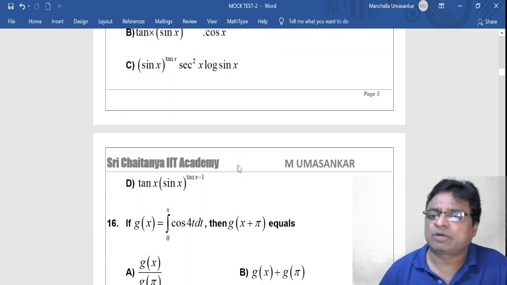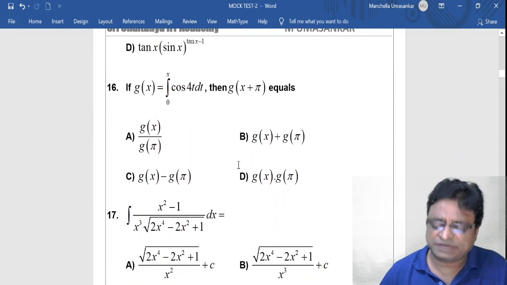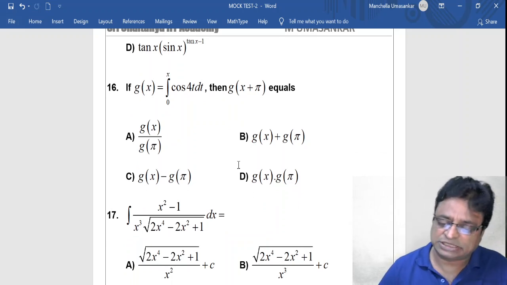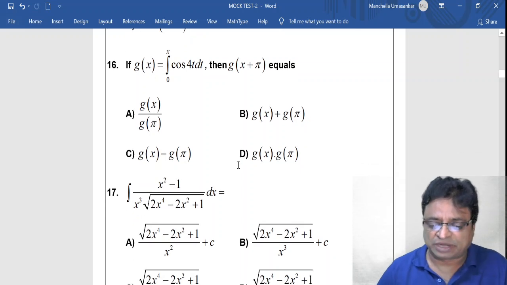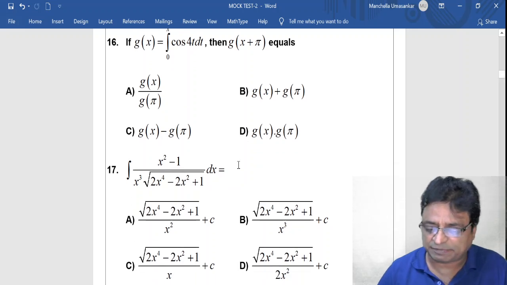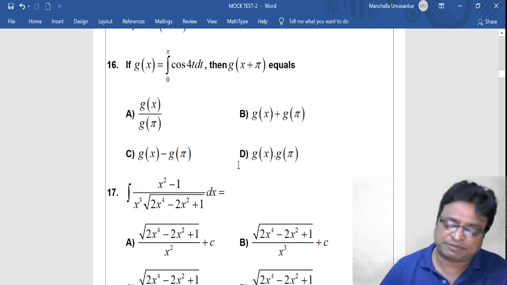Okay, now coming to 16th question. If g of x is equal to integration 0 to x cos 4t dt, then g of x plus pi equal to, option A g of x by g of pi, B g of x plus g of pi, C g of x minus g of pi, D g of x into g of pi.